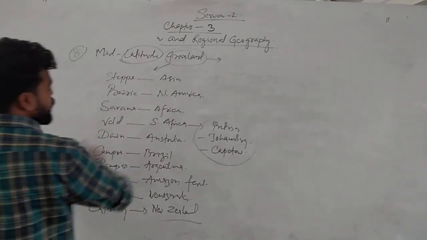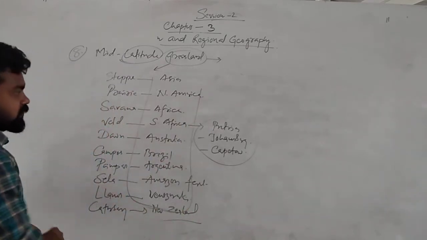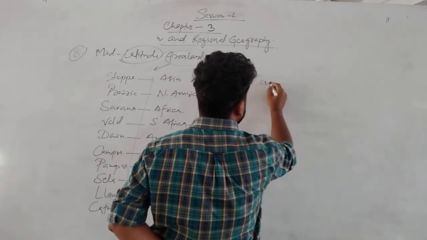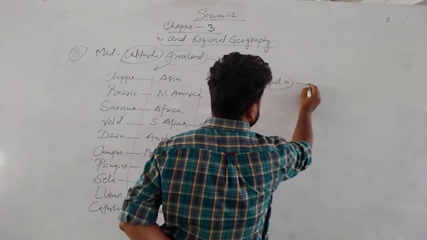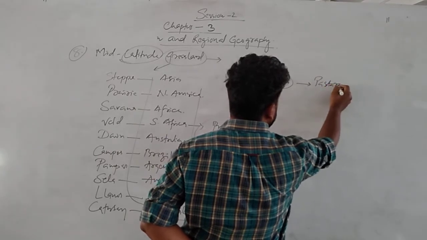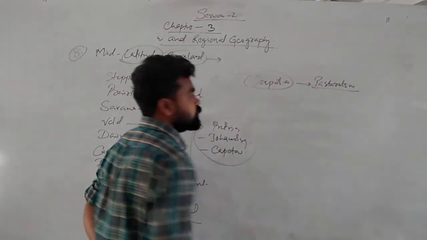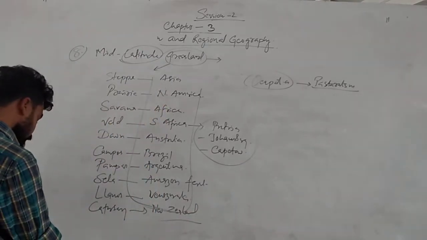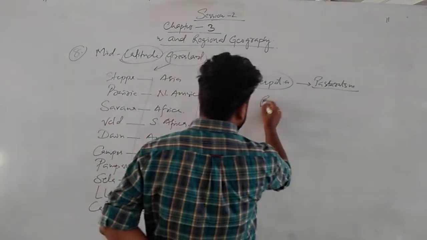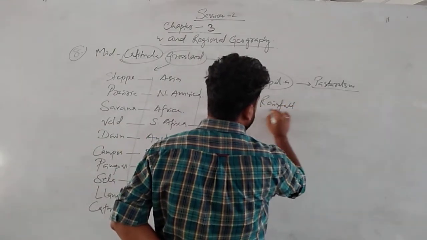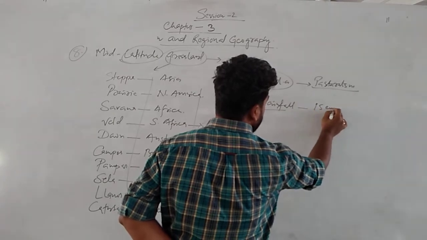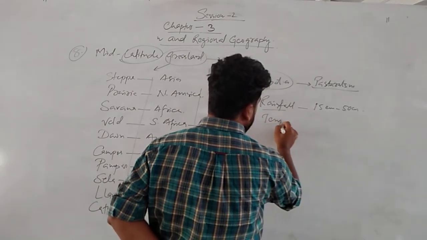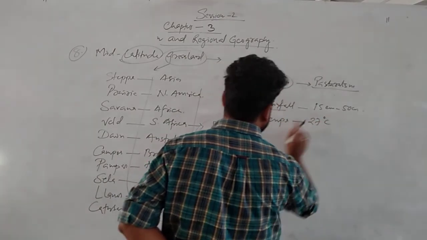Generally, this part consists of the grassland region. We'll see what are the different types of their occupation. We know in the grassland region the occupation is pastoralism. Okay, pastoralism means rearing of animals. We have already discussed. Okay. Then we will see their rainfall pattern. In grassland, rainfall is generally not too much, from 15 centimeter to 50 centimeter. And temperature is moderate. Average temperature is 27 degrees Celsius.